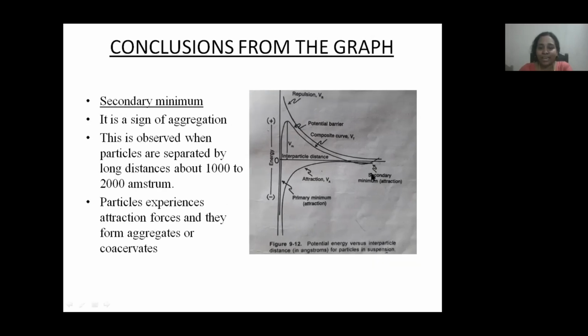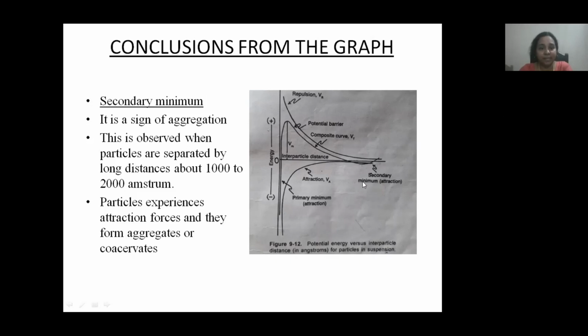Now move on to the secondary minimum. The secondary minimum is a sign of aggregation. If the colloidal particles are present at a long distance, one particle is present here and the other particle is present here. The distance between particles is high as compared to the first case. Here the distance is about 1000 to 2000 angstrom. Still some kind of attractive force exists there, and that leads to the aggregation of particles.